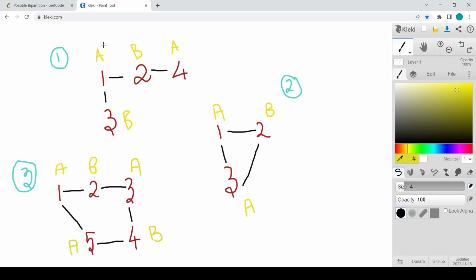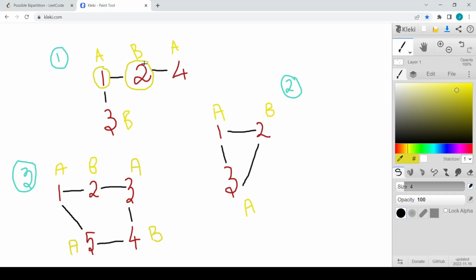What I mean is, I'm standing at this particular node 1, and it is not yet visited, so I give it the group ID A. Then I go to its adjacent nodes, and I see that the adjacent is not having the same group ID A, so I give it the opposite group ID of A, which is B, and I visit 2 as well.